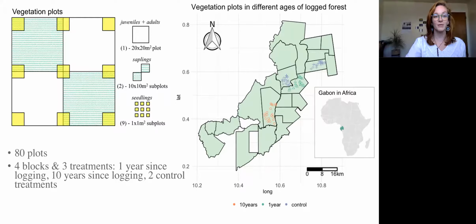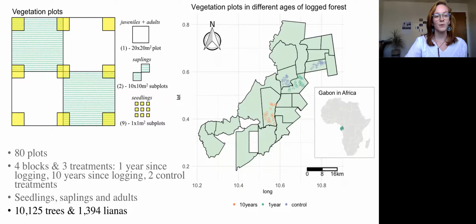Our vegetation plots look like this, and we measured seedlings, saplings, and adults in the plots and subplots across all of our different treatment areas. In total, we measured 10,125 trees and 1,394 lianas.